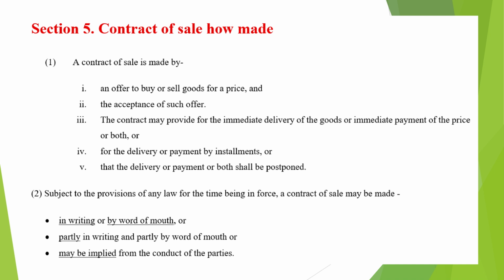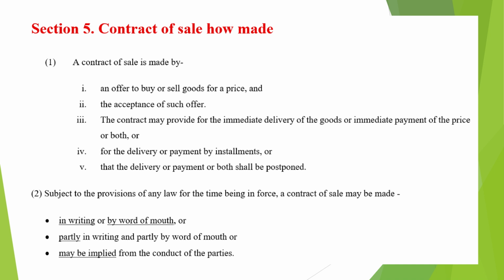Now, such a contract may take different forms. It may provide for immediate delivery of goods, or immediate payment of price, or even both. Alternatively, the contract may allow delivery or payment in installments. It may also specify that the delivery or payment, or both, will be postponed to a future date.